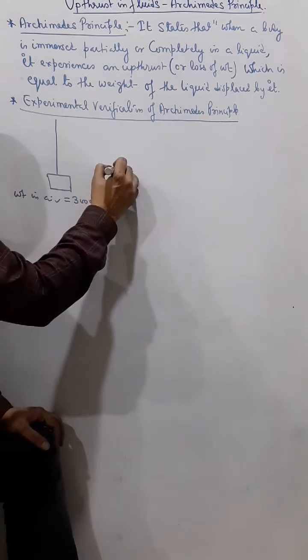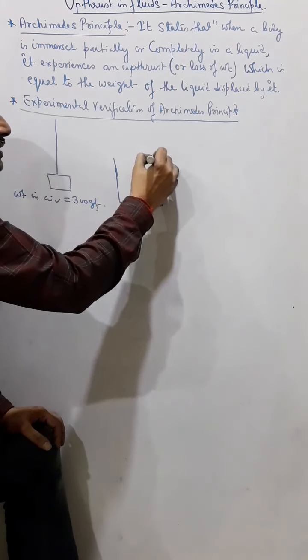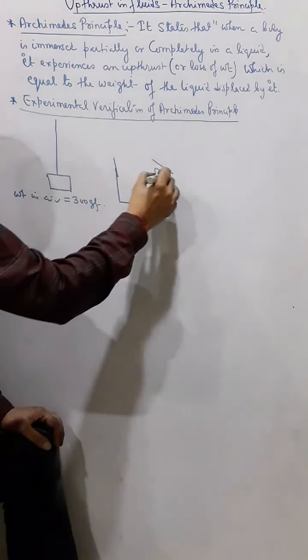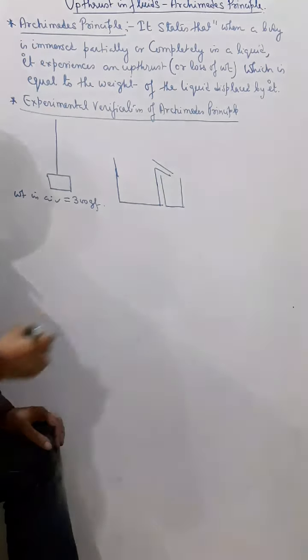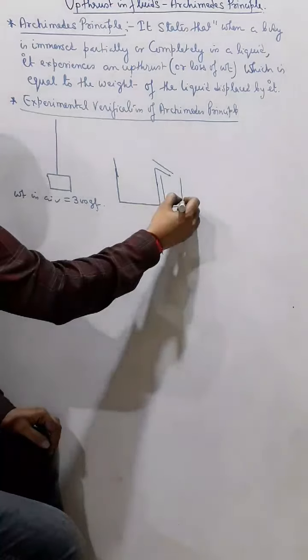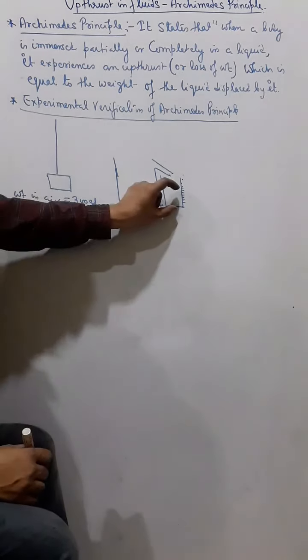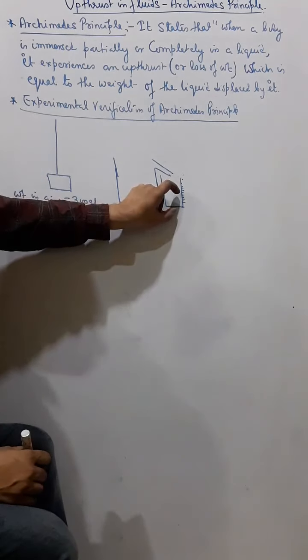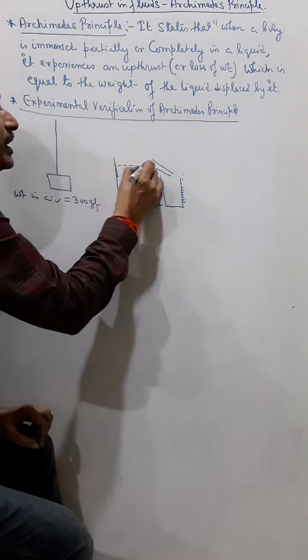And now we have taken an Eureka can like this, and then we place a measuring cylinder with milliliter markings, so that we can understand the volume of the liquid displaced. And initially it has water up to the nozzle like this.